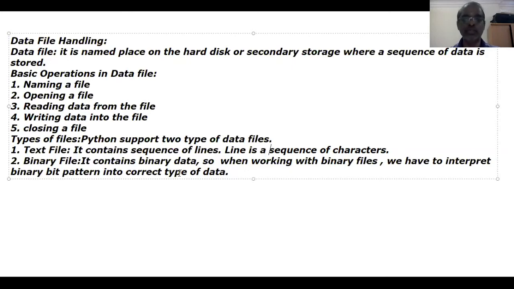If you want to store one object as data into one file, we should proceed with binary file. That's very simple. So first we will see text file, then we can go for binary file. Text file. So first we have to open a file.